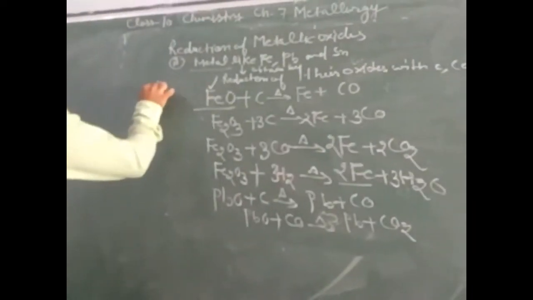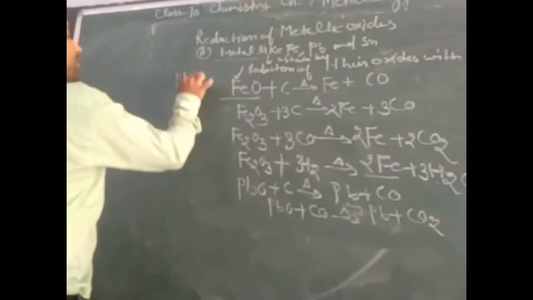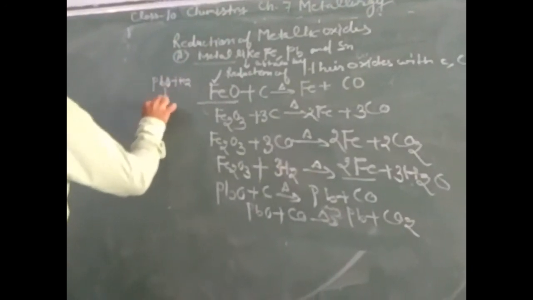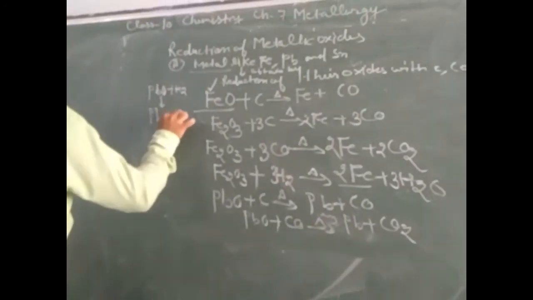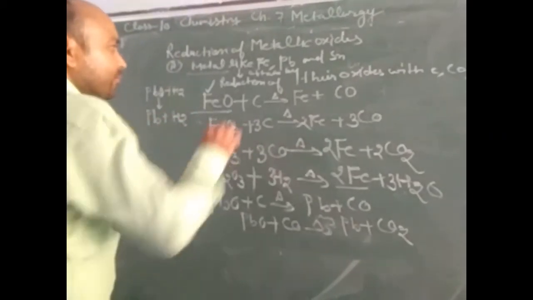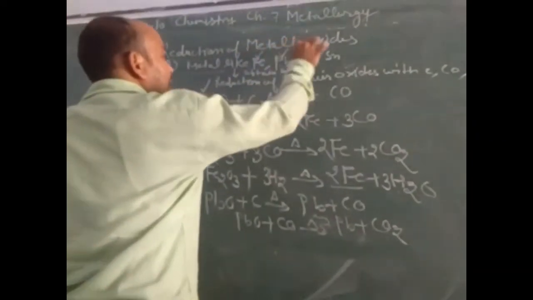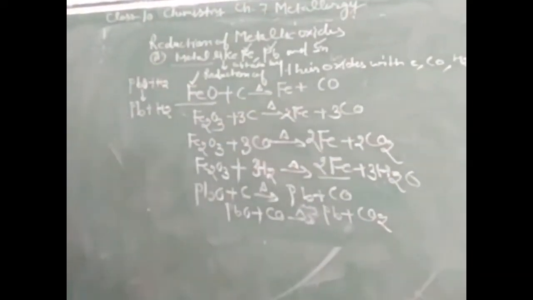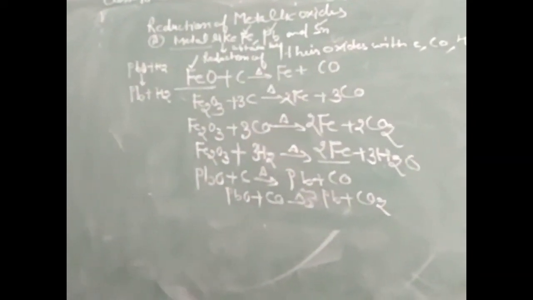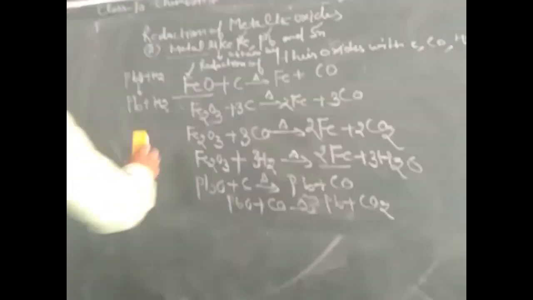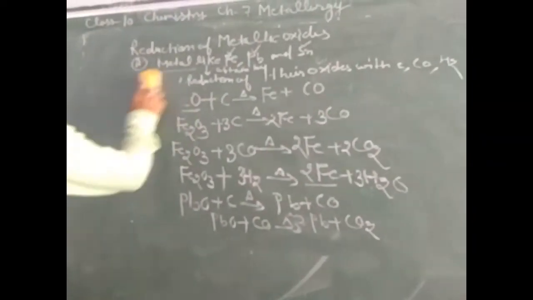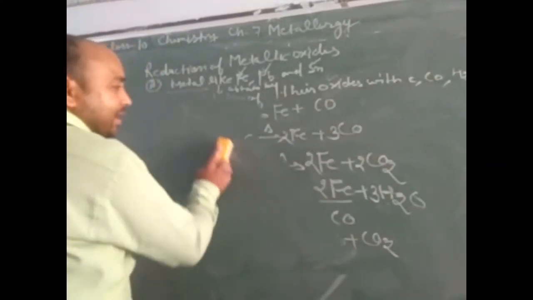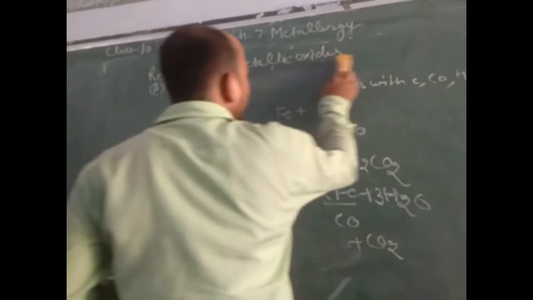Again we can take one example. When lead oxide is treated with hydrogen, then formation of lead and water vapor will take place. Now we can say that metals like iron, lead and tin in their oxide form can be reduced by taking carbon monoxide, and hydrogen is a reducing agent.